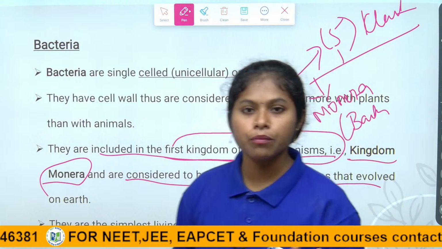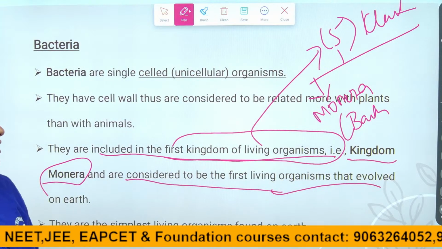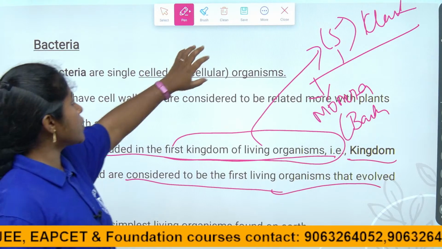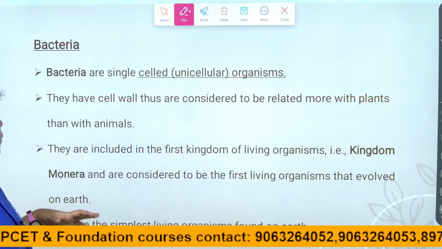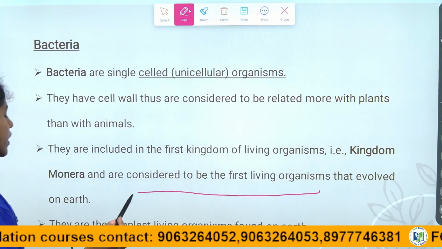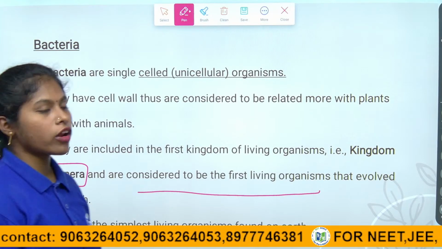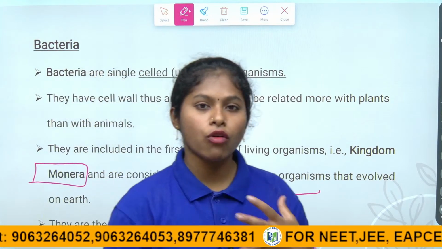If they ask which kingdom is considered to be the first living organism, Monera is the first kingdom, the first living organisms that evolved on earth.